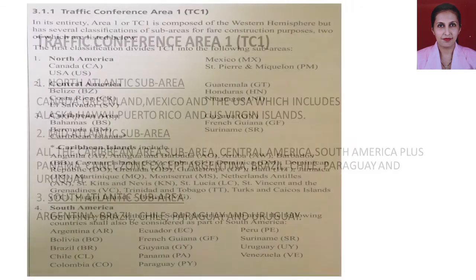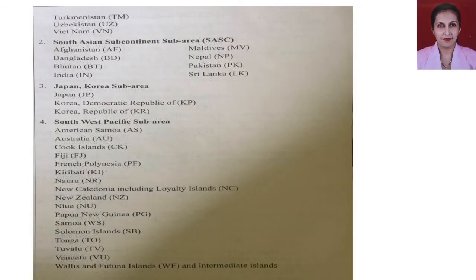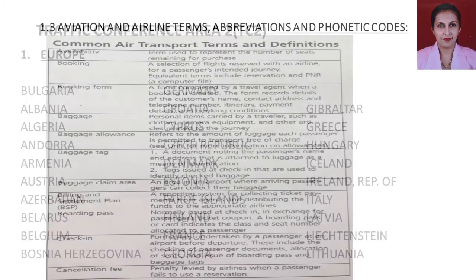I'll repeat the subcategory again, that is Southwest Pacific sub-area. So it is very important to understand all these sub-areas. We have to remember all these sub-areas and the countries that come under them, because this is very important when we study journeys and later on global indicators. The same thing I have mentioned here, that in TC2, these are the countries that come under Europe.